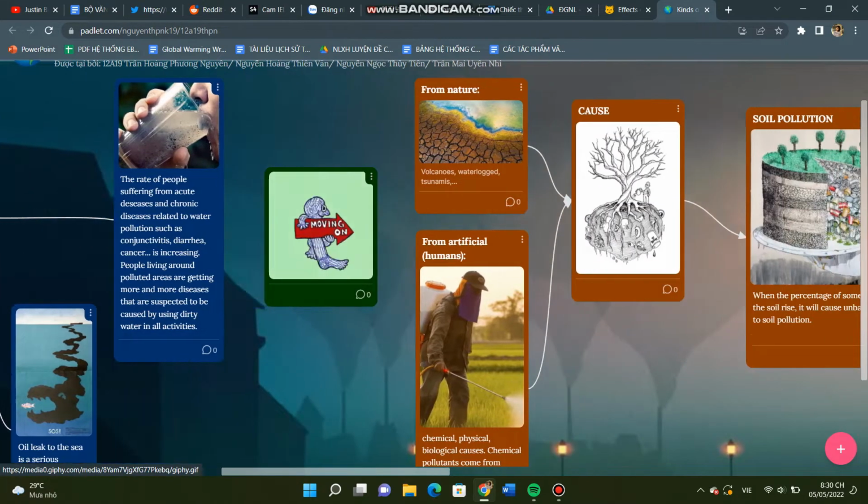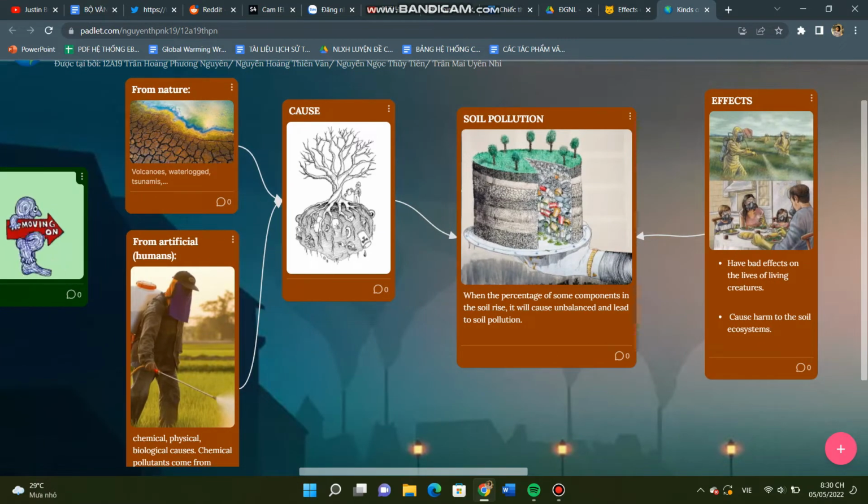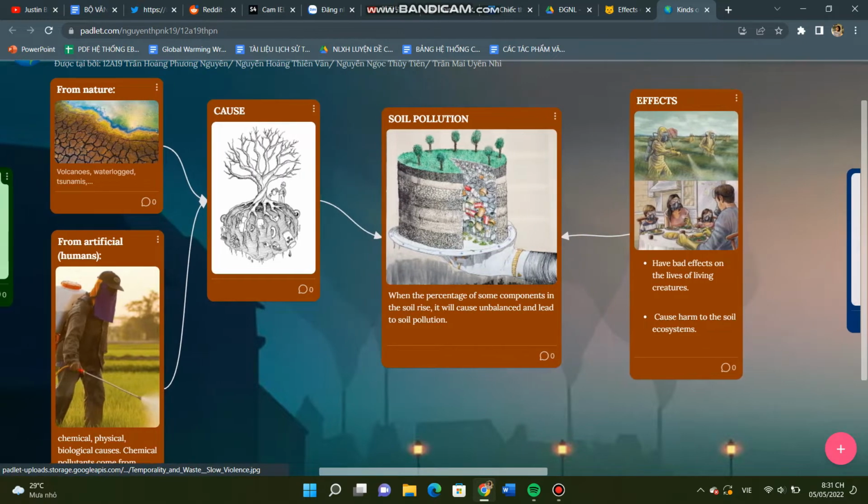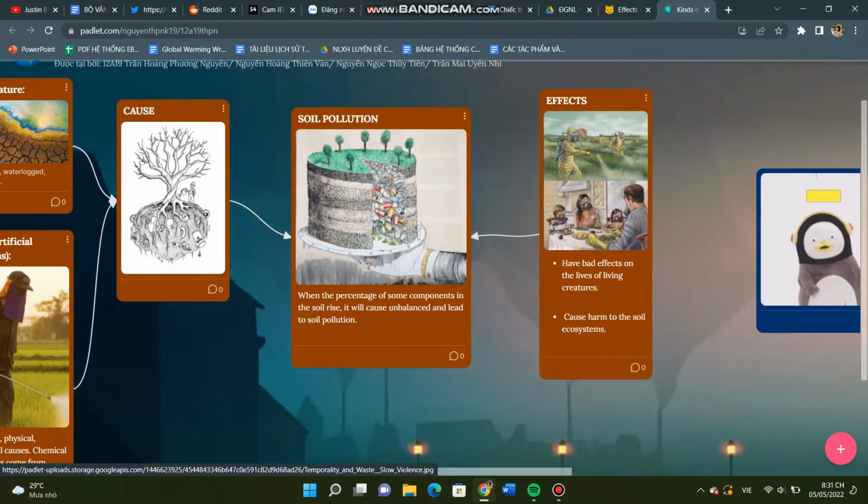Soil pollution. When the percentage of some components in the soil rises, it will cause imbalance and lead to soil pollution. Causes from nature like volcanoes, waterlogging, tsunamis, and from artificial causes like chemical, physical, biological causes. Chemical pollutants come from agricultural waste, pesticides, herbicides, domestic waste, and have bad effects on the lives of living creatures and cause harm to the soil ecosystems.